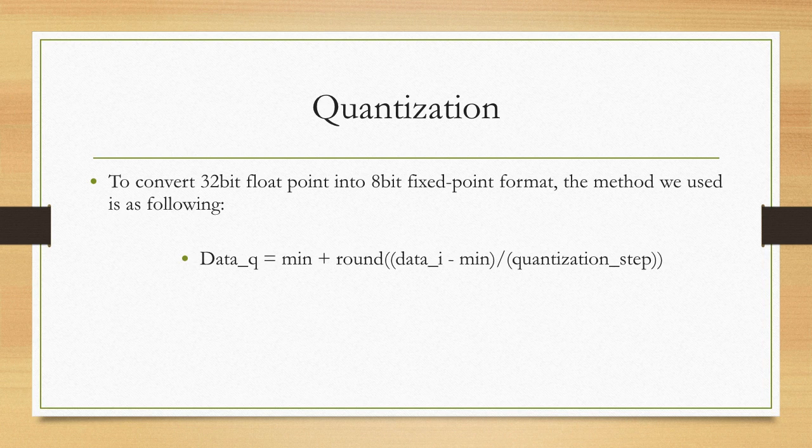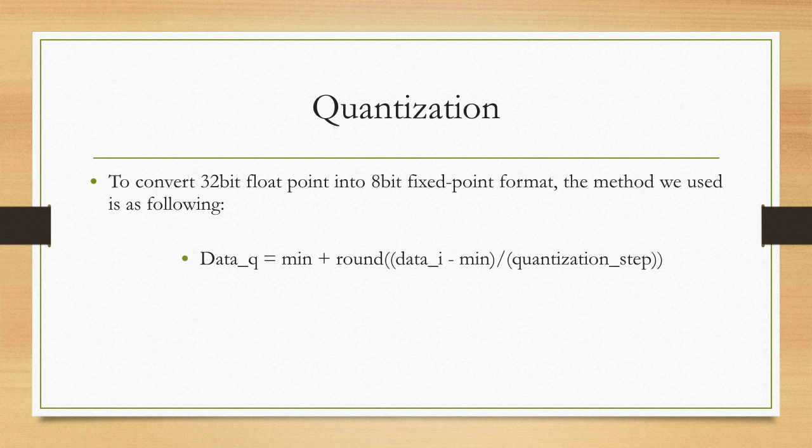For quantization, to convert 32-bit floating point into 8-bit fixed point format, the method we use is as follows. First, we find the mean in the equation, which is calculated from the fraction length and word length given. Then we take the original data minus that mean and divide it by the minimum quantization step, which we can calculate from the fraction length and word length input. Then we round that value up or down based on different situations.